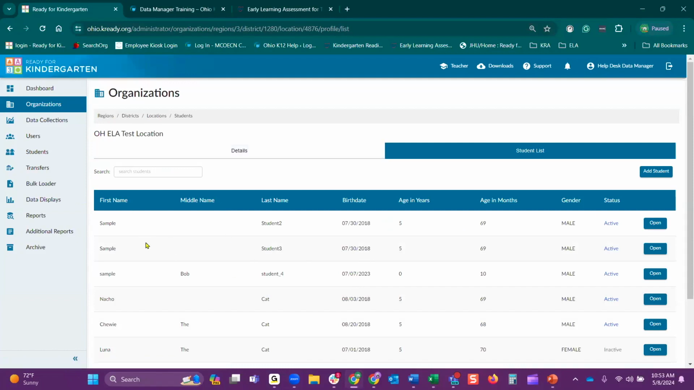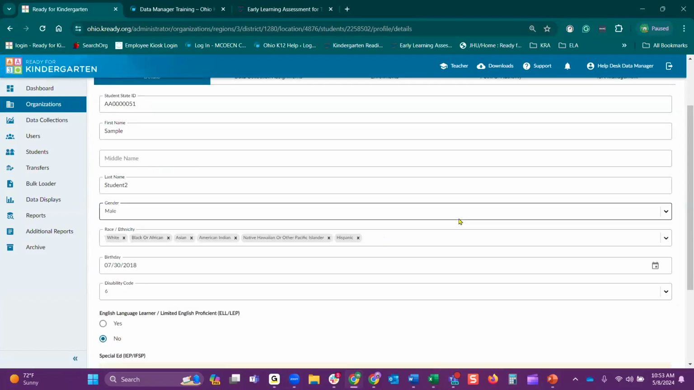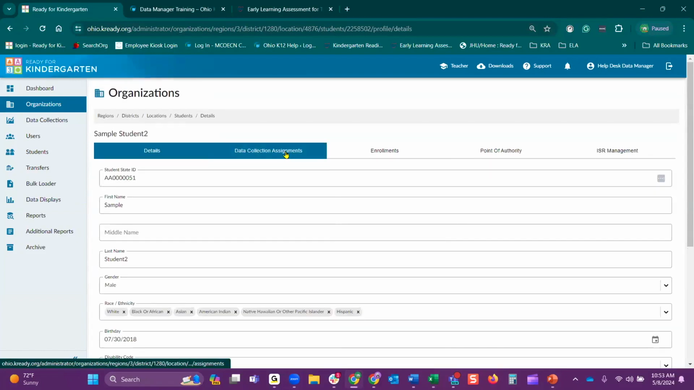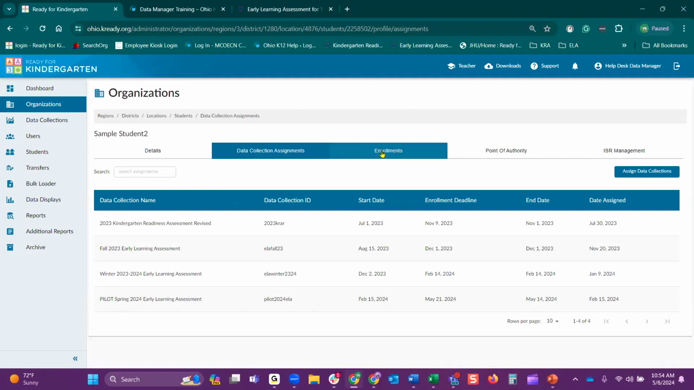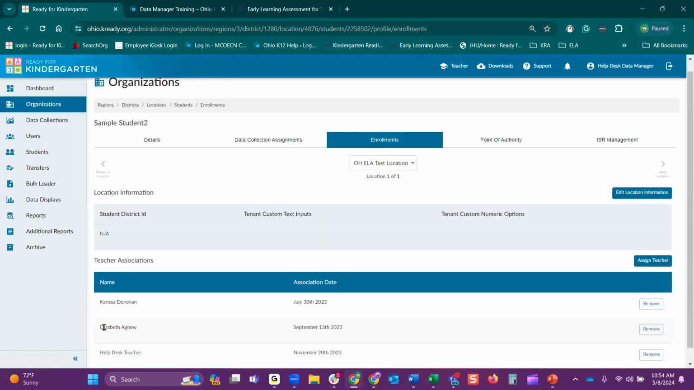And I want to look and see if my student is attached to the spring data collection. Select data collection assignments, and you're going to see all the different data collections that the student was attached to. So they were attached to the fall, the winter, and they are attached to the spring. So next check, you can check your enrollments. Make sure they're attached to your teachers.